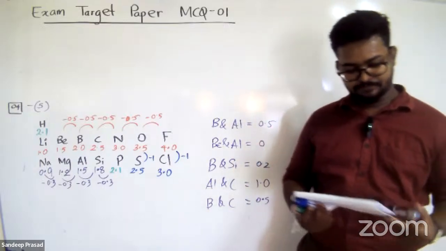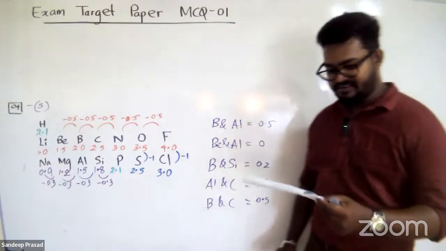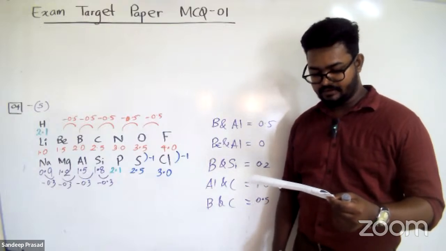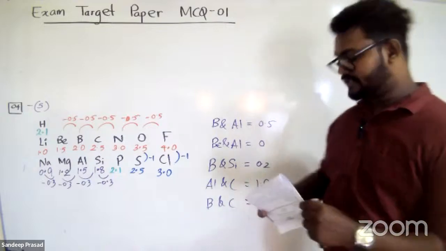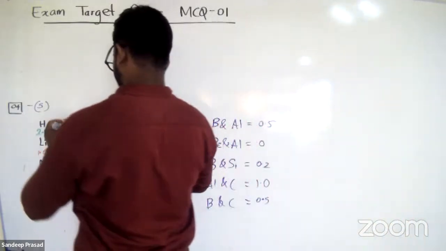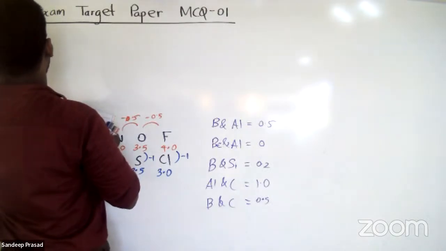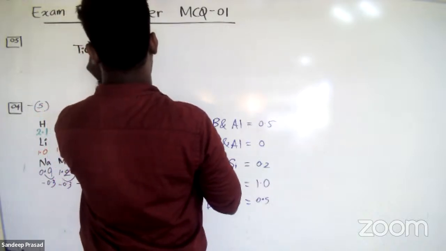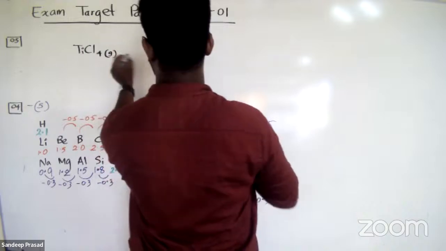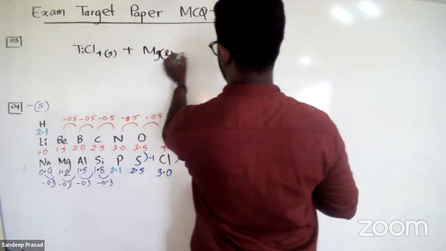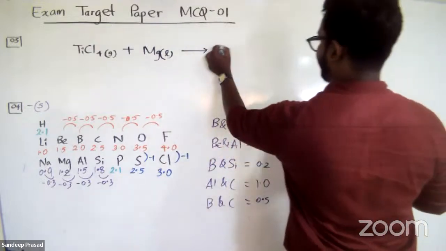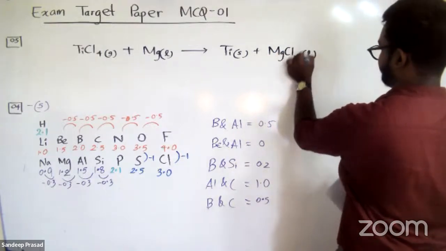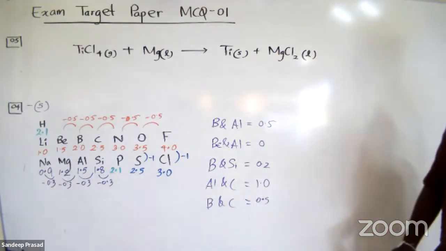So that's a calculation part. Let's see. Titanium tetrachloride reacts with liquid magnesium metal to give titanium metal and magnesium chloride liquid at high temperature. Let me write down the reaction that they have given. Question number 5: titanium tetrachloride, TiCl4 gas, is reacting with liquid magnesium to produce titanium metal and liquid magnesium chloride. So this is the reaction that they have given.